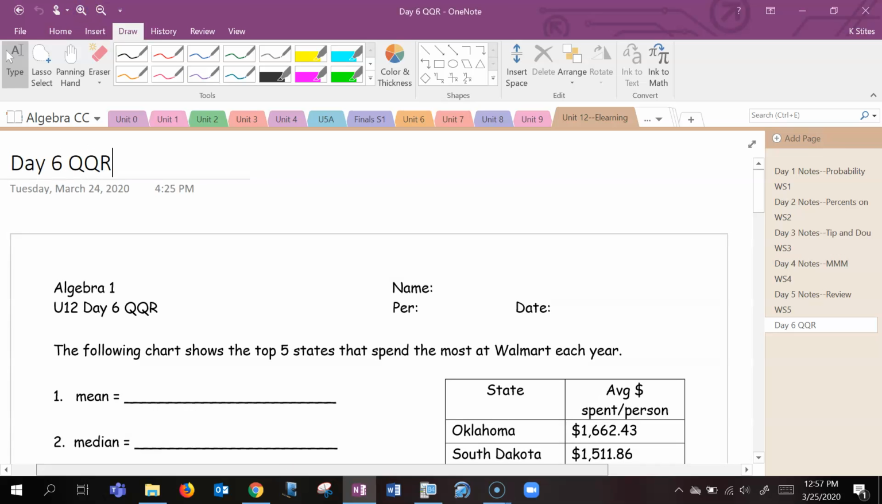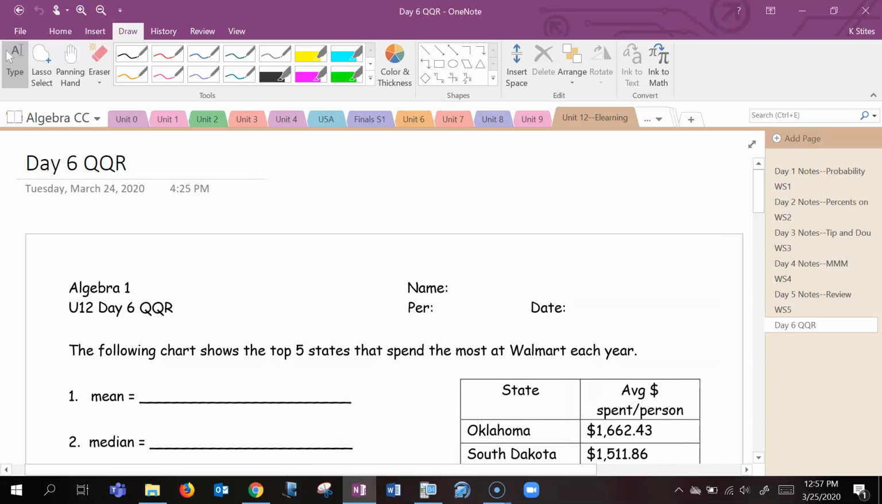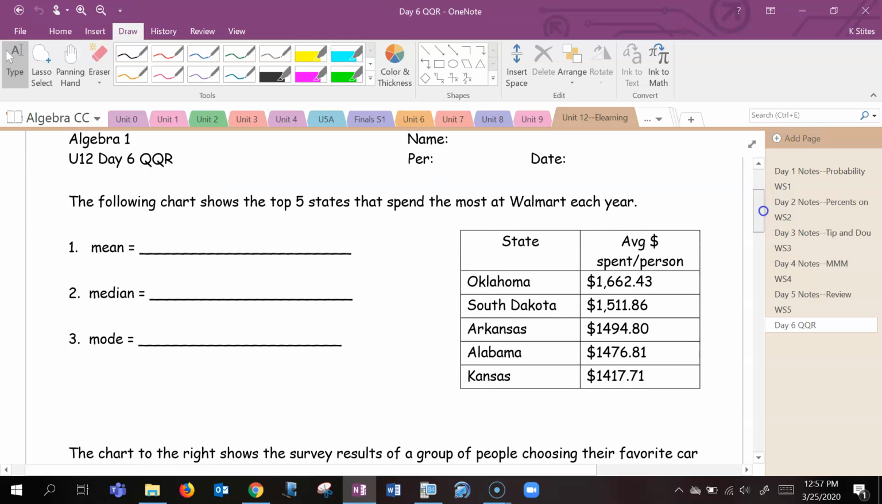Hello Algebra 1, this is our QQR for our Unit 12 quiz today, so this should help you review for the concepts that will be on your quiz.